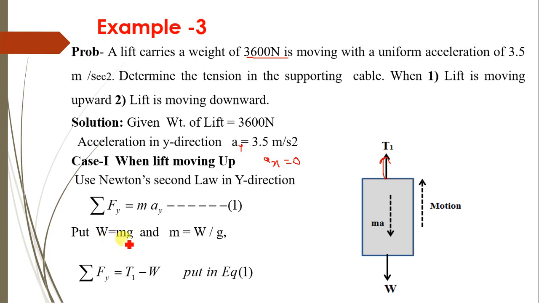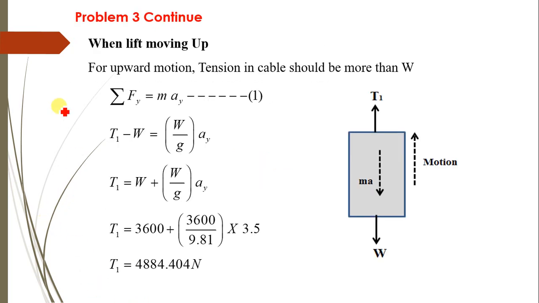So W equals m into g, and m equals W by g. So summation of Fy equals T1, vertically upward positive, minus W. So T1 minus W equals m, that is W divided by g,